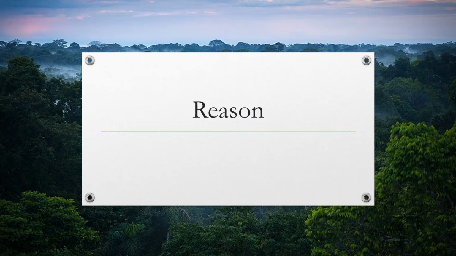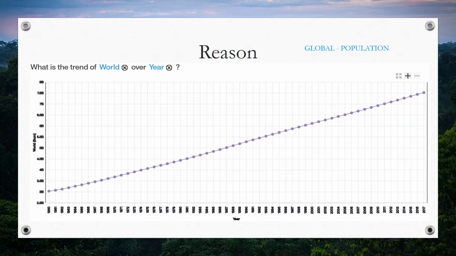After we look over the impact of deforestation, now we are going to find out the reason behind it. As population increases, the demand for shelter and food also increases, which leads to more severe deforestation. This graph shows the trend of population from 1960 to 2017. You can easily tell that population has been increasing.